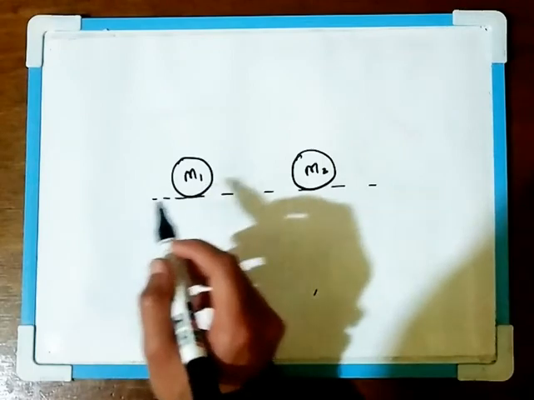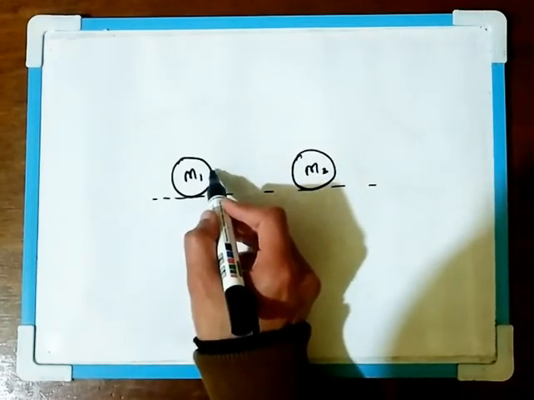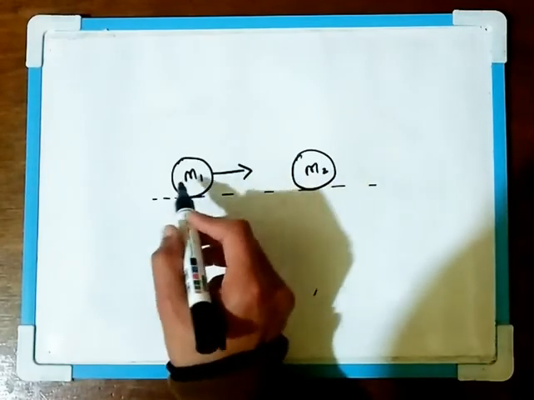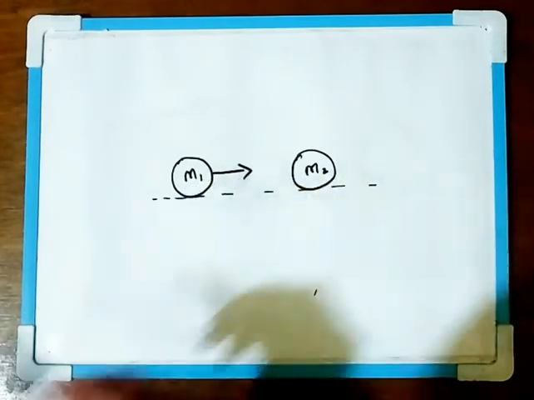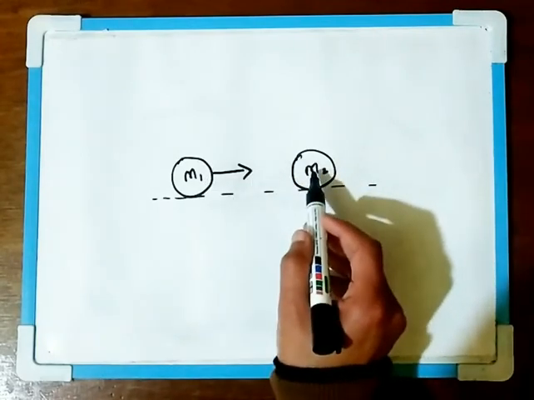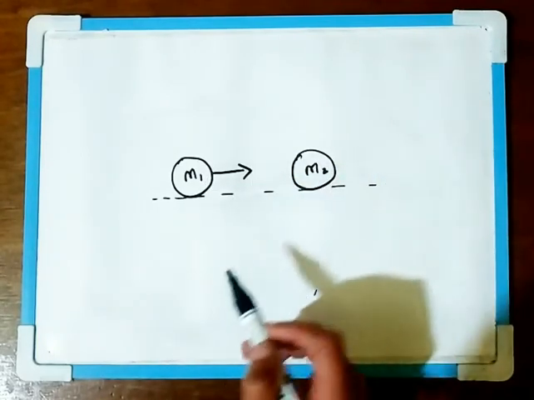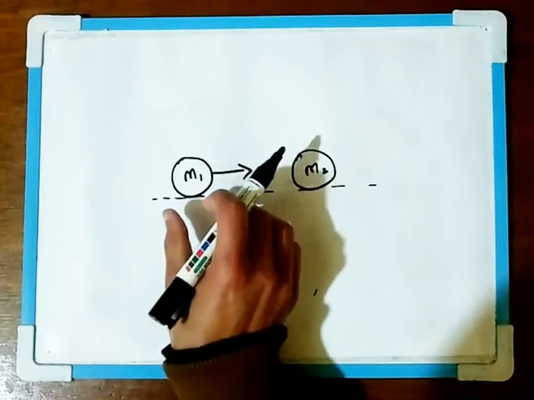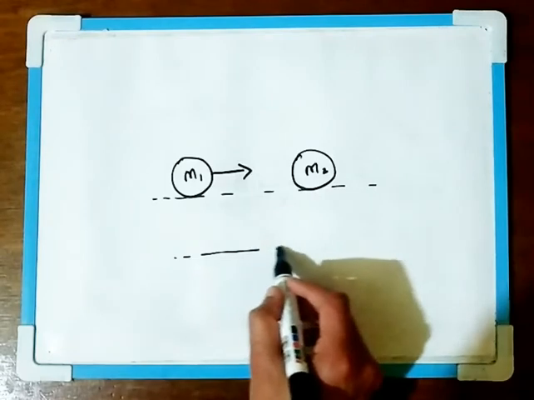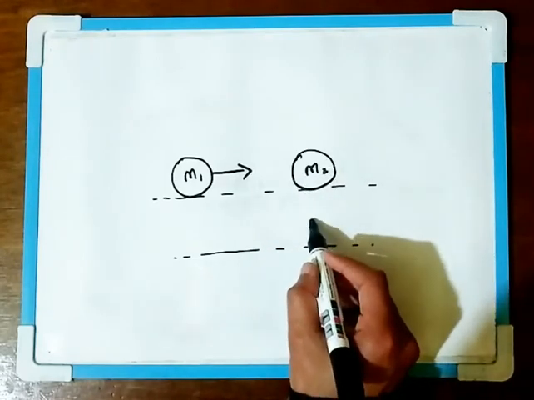Suppose the ball of mass m1 moves in this direction, and it collides with this ball of mass m2, which say is at rest. So as this ball moves in this direction, it will collide with that of m2.